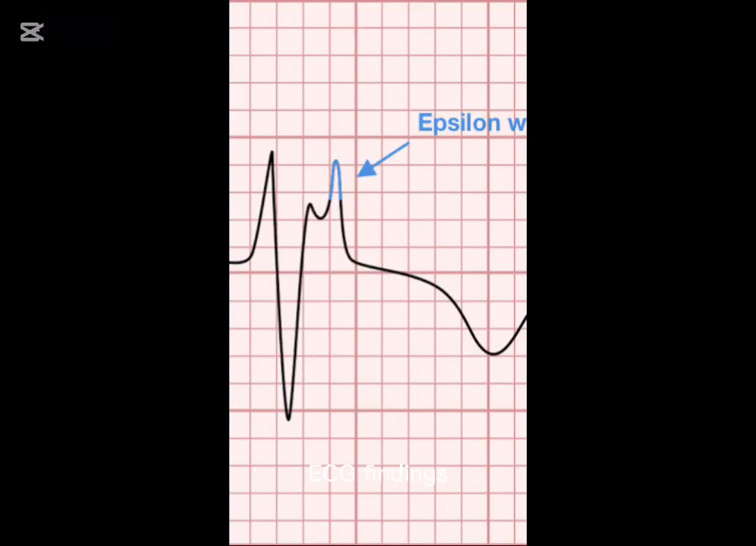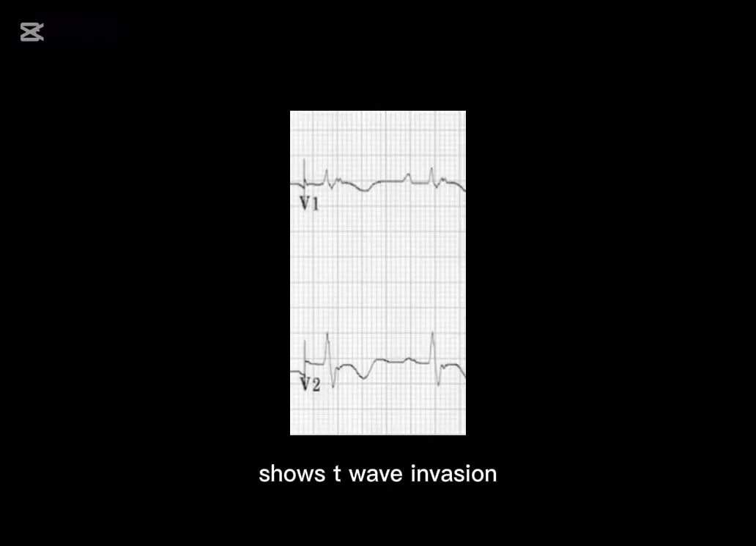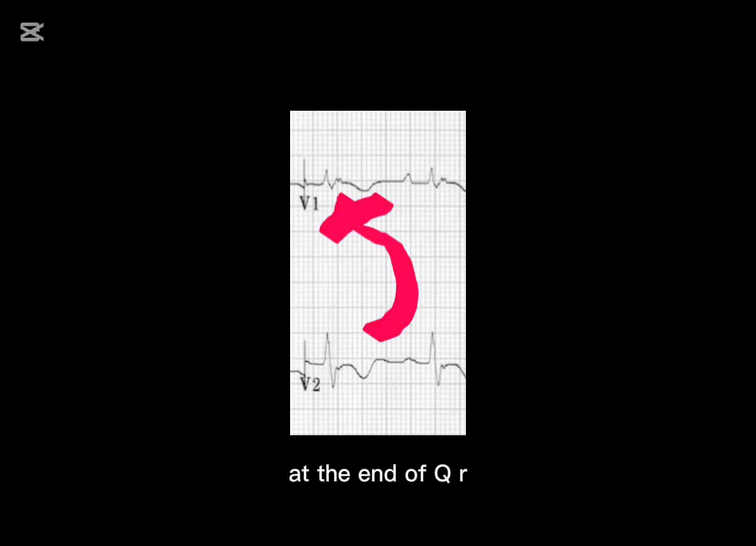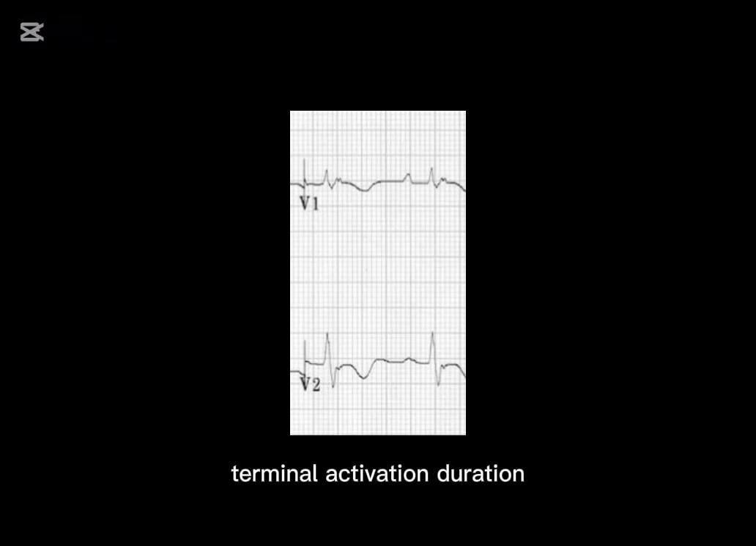ECG findings show T-wave inversion in V1 to V3. Epsilon wave, a small positive deflection at the end of the QRS wave in V1 to V3. Prolonged terminal activation duration. Ventricular tachycardia with left bundle branch block morphology, indicating origin from the right ventricle.